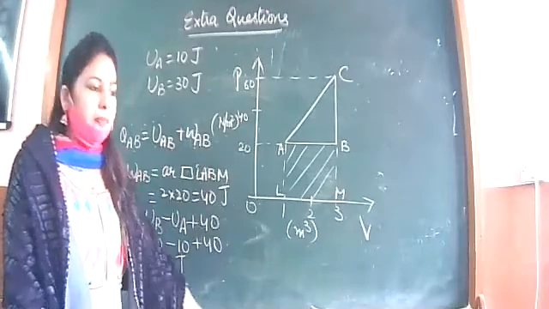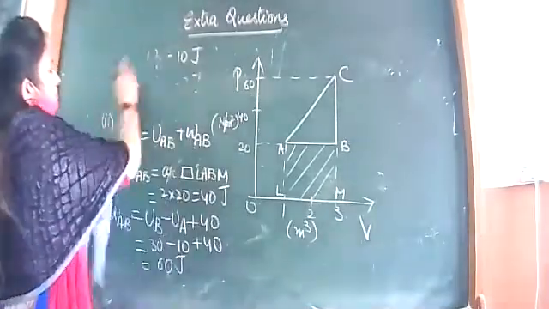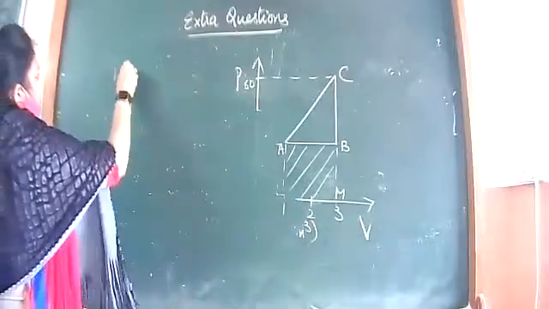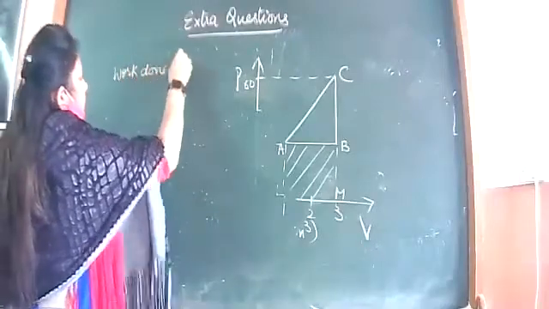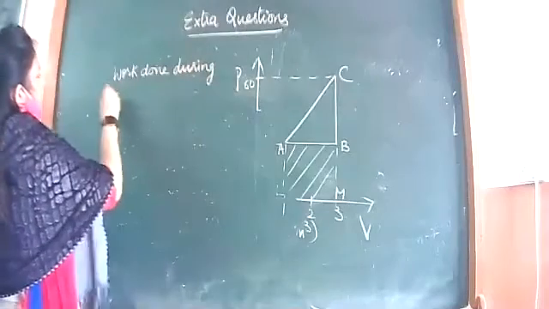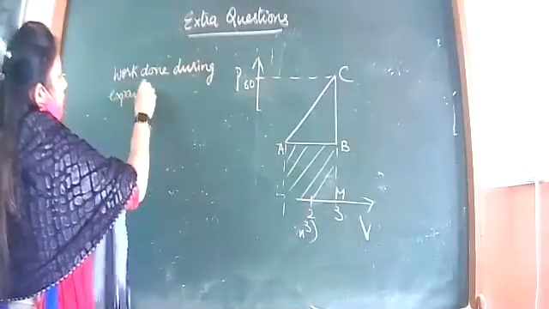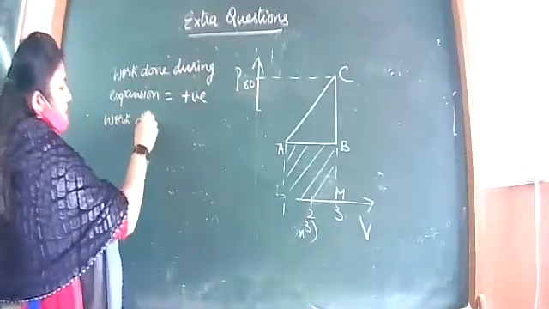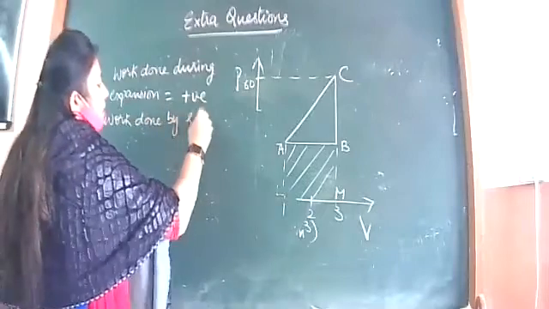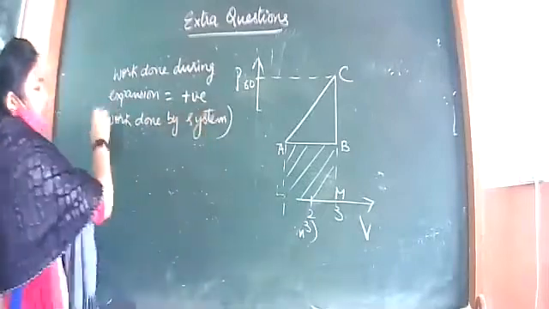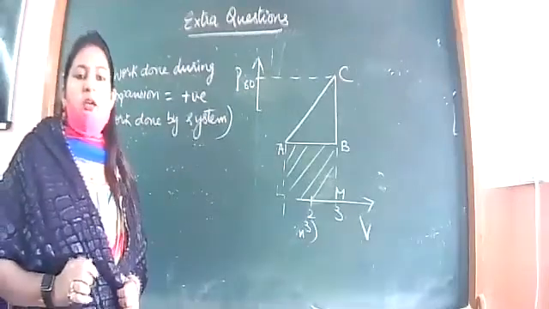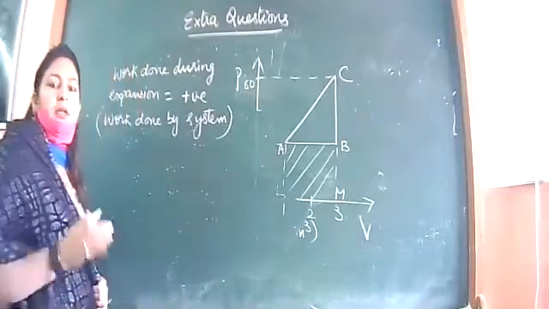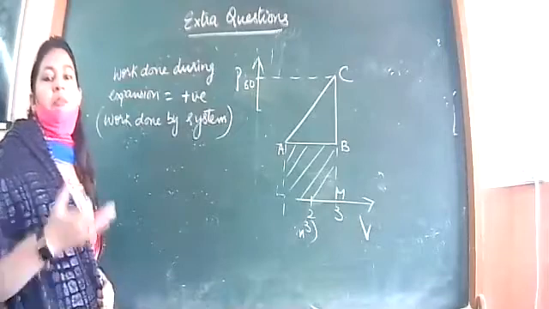So note this down first, that work done during expansion is always positive, or you can say this is work done by the system. This is work done by the system, that will always be taken positive. Okay, because the gas is expanding, it is moving the piston outward, so work has been done by the gas, work has been done by the system.